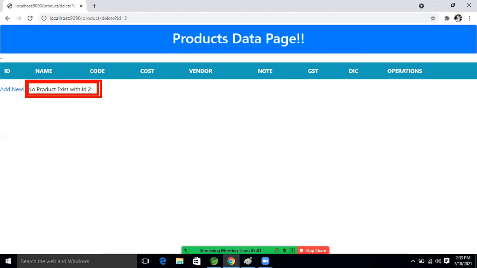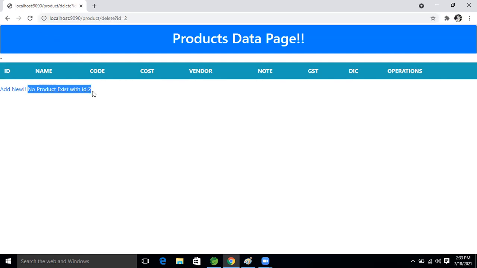So if the end user is refreshing, which kind of message will the end user get? No product exists with the ID. Then that person can understand, oh, this data is not there in the database. That is why we converted that exception using a custom exception.